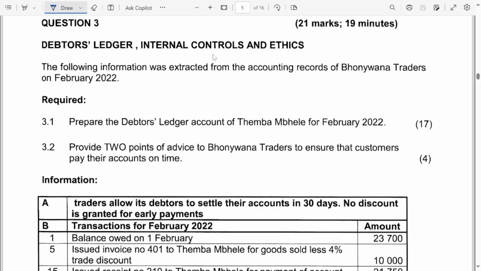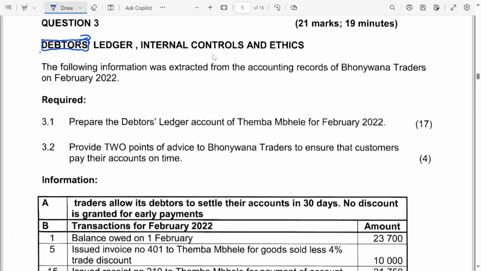Good day. Today we are going to be doing the debtors ledger. So let's come back to the word debtors. Debtors are the people that the business sells goods to on credit. Those people or companies, we call them the debtors because they are owing the business.